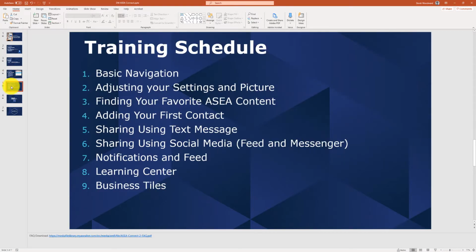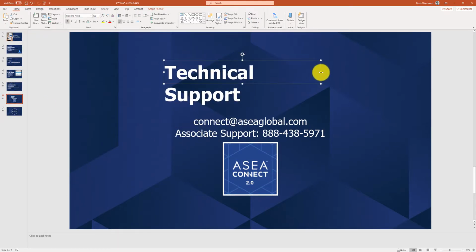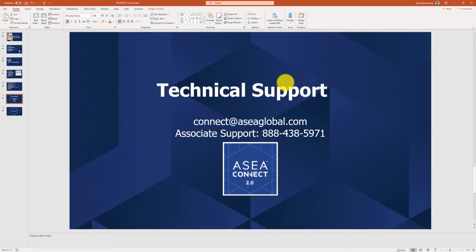Our schedule today, we're going to go through a couple of the updates on the iOS version of the app to make sure you guys are aware of where to find the settings and some other areas like that. So be on the lookout for that. We'll try to go through a lot of these here on this end, so I'll take some time to do that. We recently got our hands on an iPhone to help with our trainings, and so we'll be able to have an iPhone and an Android phone side by side to help answer your questions on how to use these apps effectively. It looks like these got a little bit shifted here. Let's go ahead and readjust some of these here.